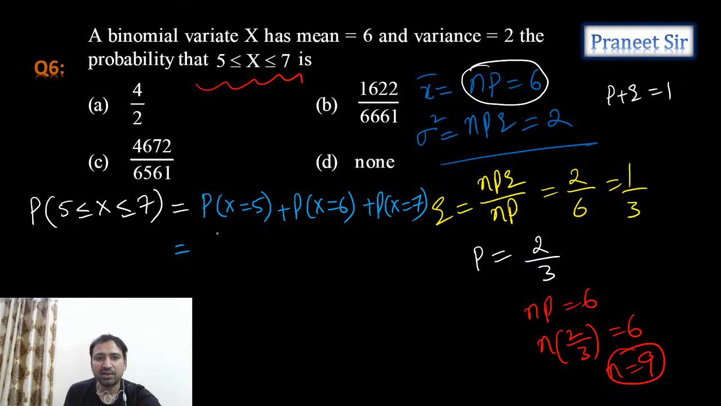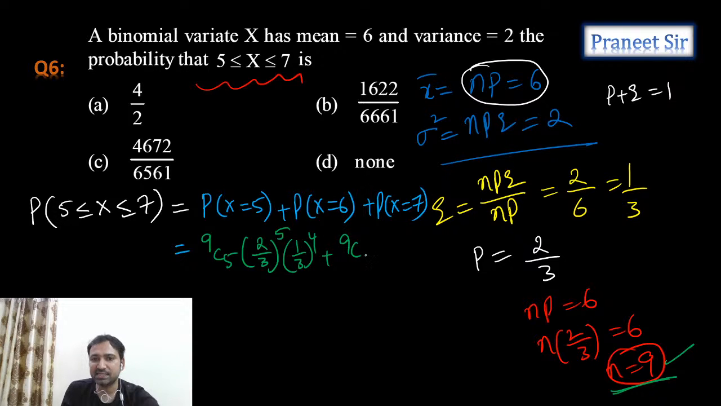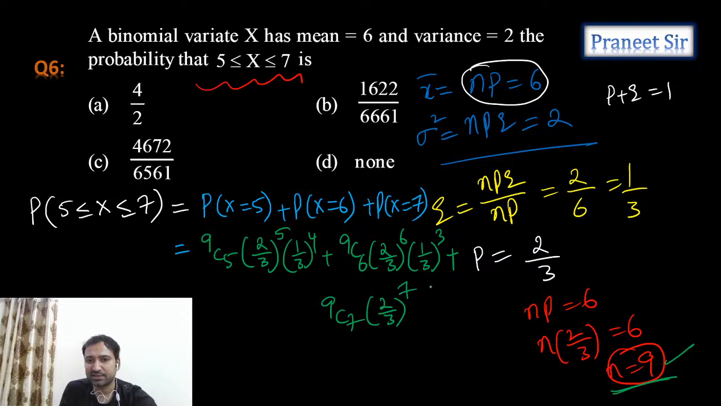Let's calculate this value, guys. Probability of X equals 7 is 9C5. Why? Because it's nCr, and here n is 9, which we calculated already. 9C5 into probability of success. Probability of success is 2 by 3. 2 by 3 whole power 5 into 1 by 3 whole power 4, plus 9C6 into 2 by 3 whole power 6 into 1 by 3 whole cube, plus 9C7 into 2 by 3 whole power 7 into 1 by 3 whole square. This is what we should calculate.